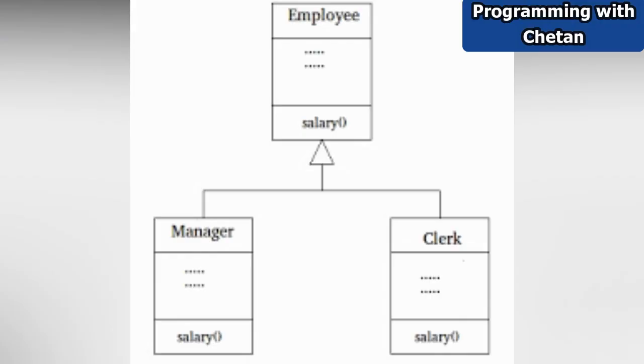So I don't want to use this salary method which is defined in my employee class. What we can do is override this salary method inside our child classes. That is, I can provide a separate implementation of the salary method inside my manager class, and similarly I can provide a separate implementation of the salary method inside my clerk class.